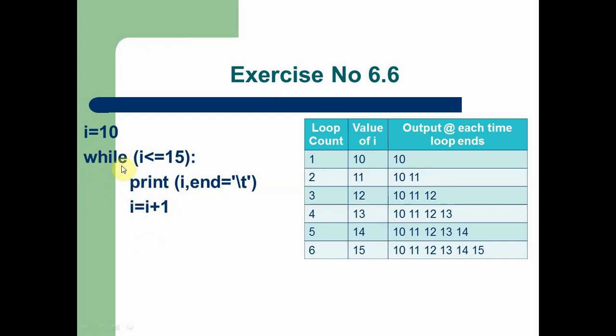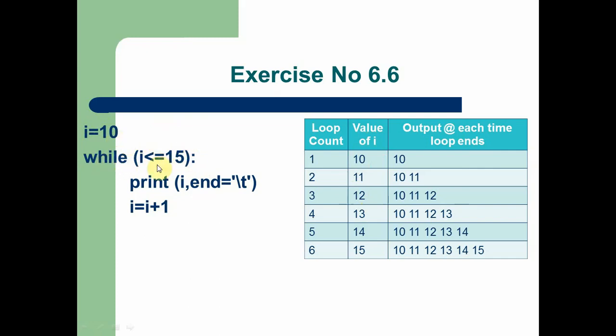To understand this while loop, we should start with a tabular column, where we are going to place two columns, namely loop count and value of I. We are using this because here I is the counter variable, that is the control variable, which is going to control the loop. So this table is drawn to understand how the loop is executed. Now first, when the program starts, the value of I is 10. After that, the loop statement is executed, that is the while loop.